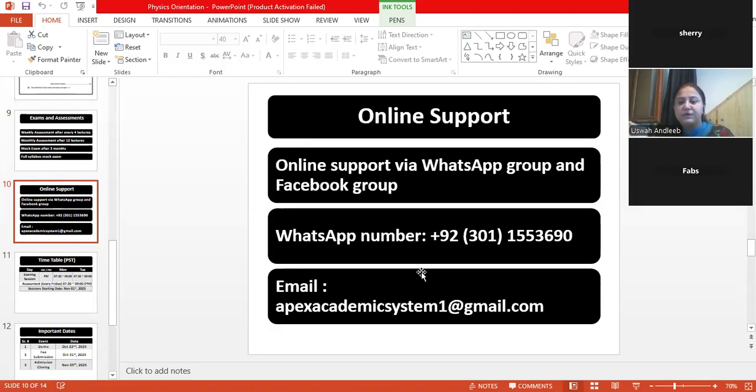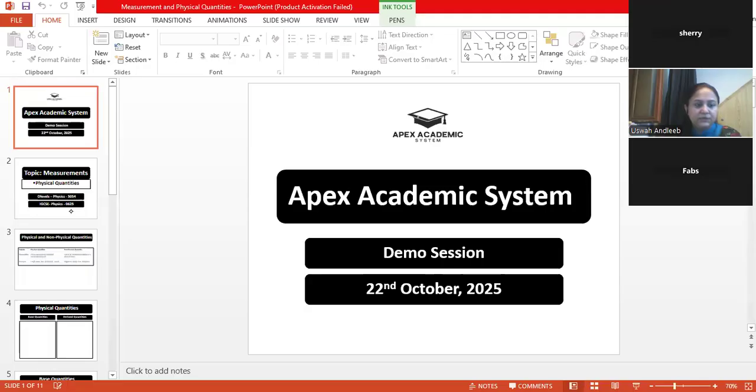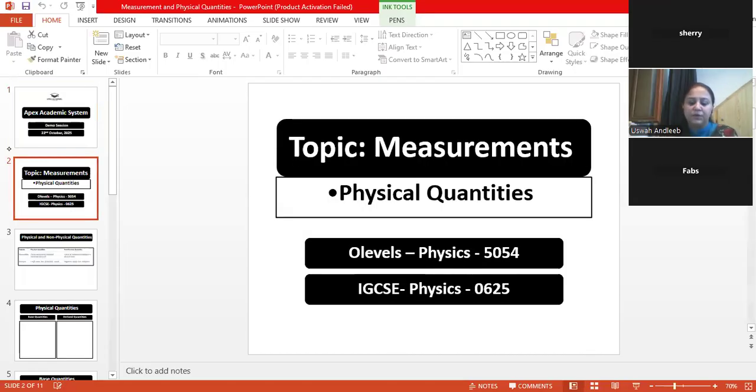So this was a bit of the orientation regarding what we are going to do throughout the coverage of the syllabus of physics. If I move towards the demo now, it's a very simple topic, and I have taken out the topic. It's the very first topic of your syllabus, I guess. Yes, approximately the very first. Let me share it with you. So the topic was this one. Okay. So it's related to measurements. I guess chapter 1 of physics, the topic starts with 1.1, is related to physics.